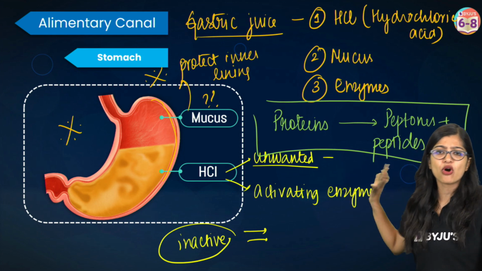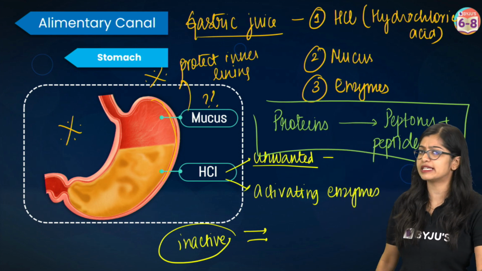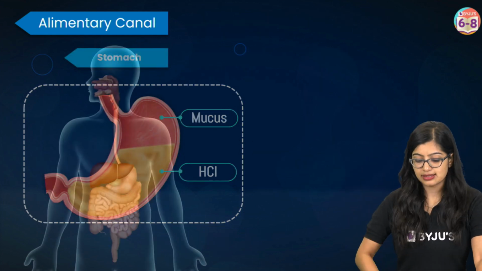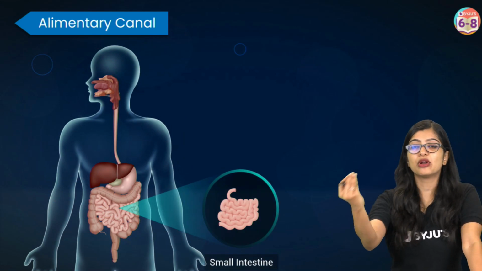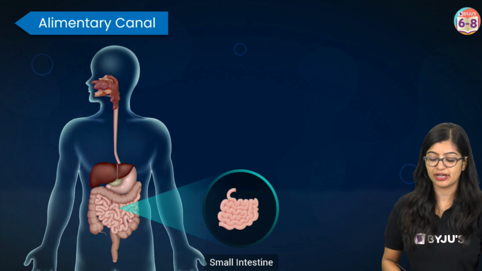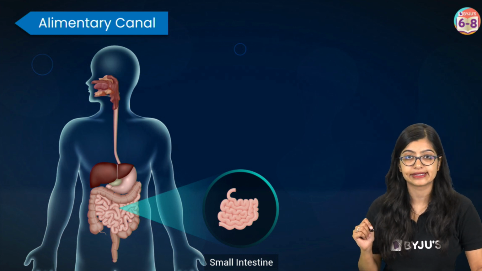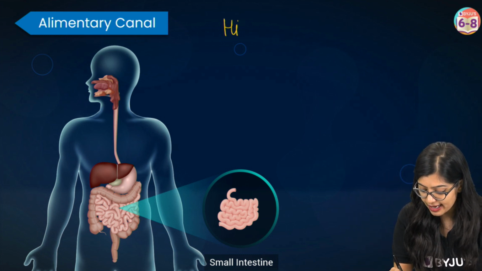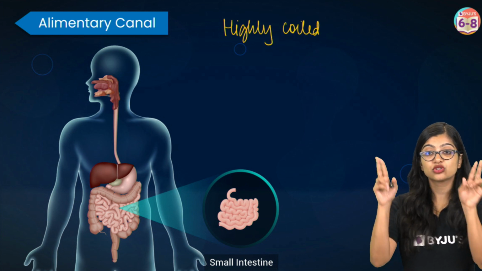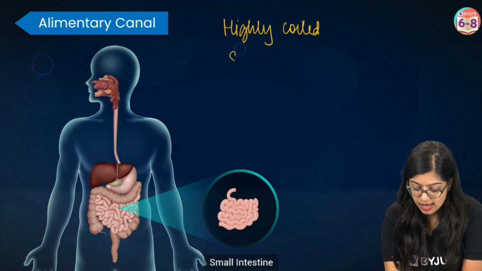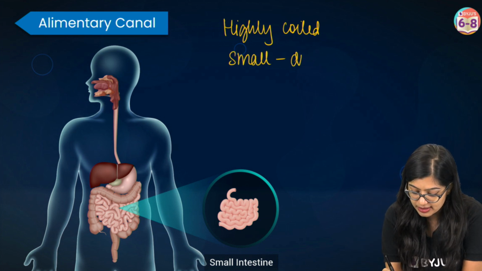So now we see that for 4 to 5 hours, a lot of churning and processing is taking place. Once the food has been churned and processed, it will move on to the next part of the alimentary canal, which is the small intestine. The small intestine is highly coiled and very long. It is called the small intestine because of the diameter of the tube.